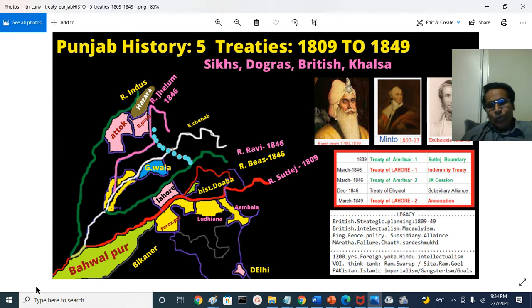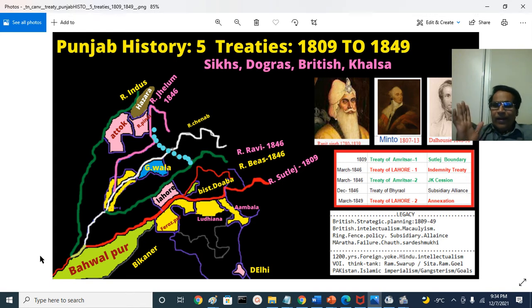Sindh, which was ruled by the Talpur Nawabs, was defeated at the Battle of Hyderabad on the Sindh River, not Deccan Hyderabad, that is the Nizam's territory. Battle of Hyderabad, Battle of Miani, the Nawab's forces defeated. Sindh was occupied by Charles Napier and became British East India Company territory.